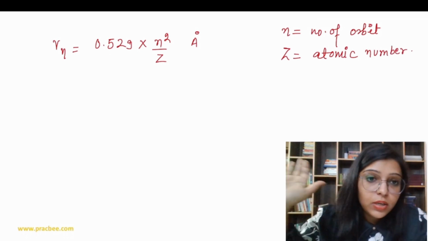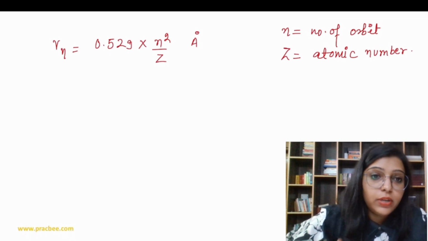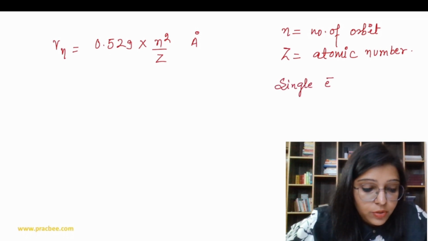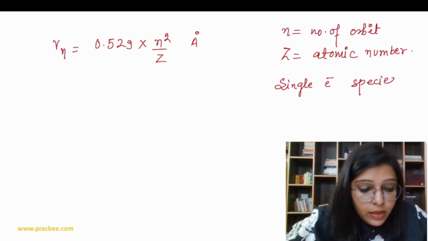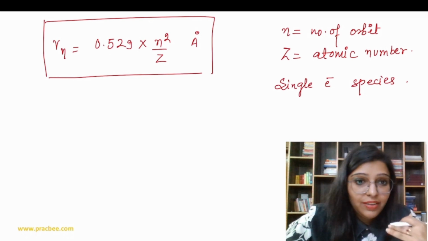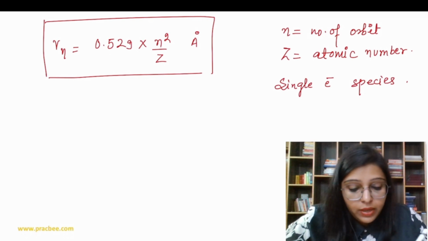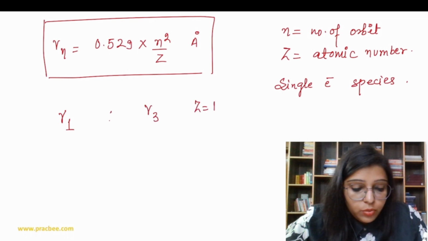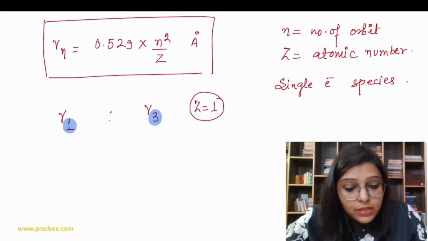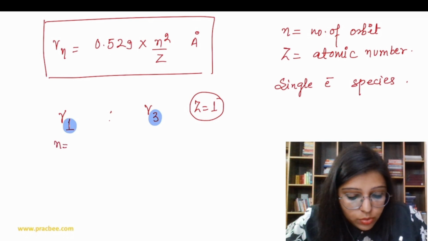Now Bohr's model is applicable for hydrogen and hydrogen-like species. It means it is applicable for single electron species. We can use this formula directly, but if we want to do the comparison, then suppose we have to compare R1 and R3, and the Z value is equal to 1. If I am writing R3, it means the n value is 3. If I am writing R1, it means the n value is 1.